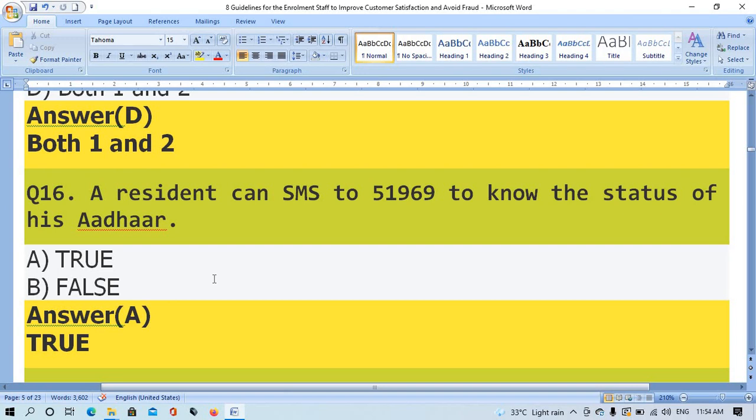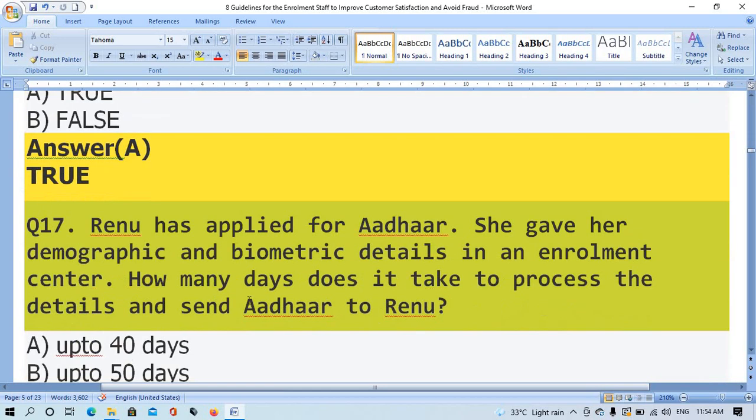Question number 16. A resident can SMS to 51969 to know the status of his Aadhaar, true or false. The right answer is option A, true.